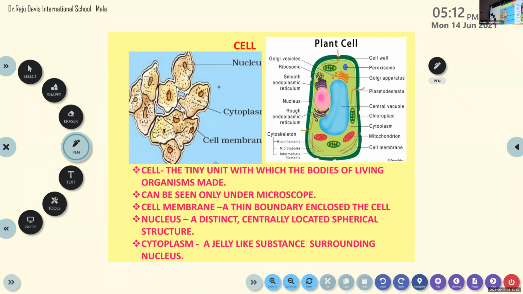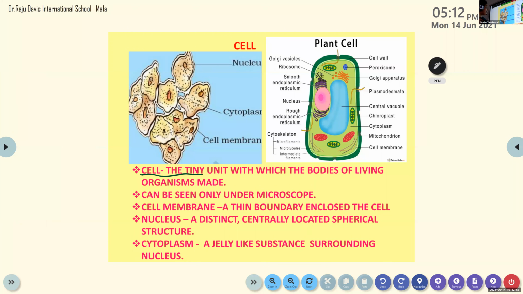Smriti can read the first sentence I have written here. Cell, the tiny unit with which the bodies of living organisms are made. Okay, now you can unmute. So what do you mean by cell? It is a tiny unit with which the body of living organisms is made.